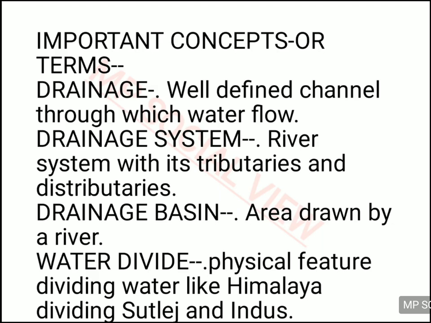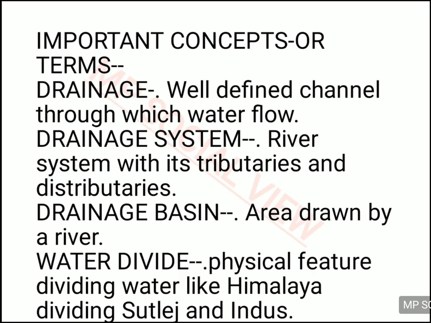What is drainage system? Whenever the river flows, it has so many tributaries and distributaries along with it. Tributaries are those small rivers which join the main river. So when some small river joins the main river, it is called its tributary. And distributary is when the main river gets bifurcated or divided into two or more parts, then it becomes the distributary of the main river, because some part of the river gets divided and flows in another direction. This division can be because any physical feature came in between the river or some other reasons.